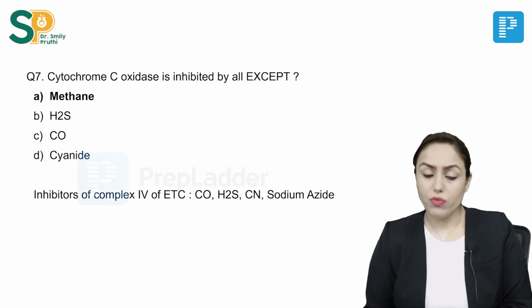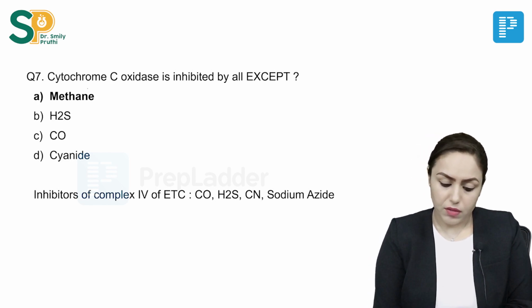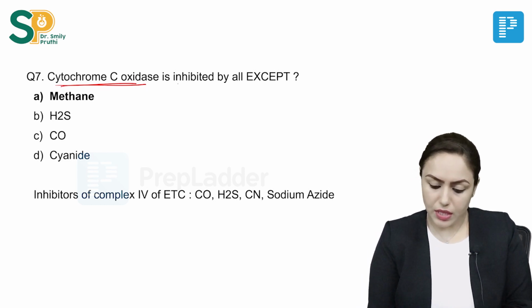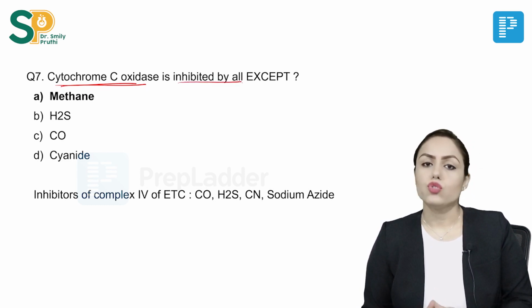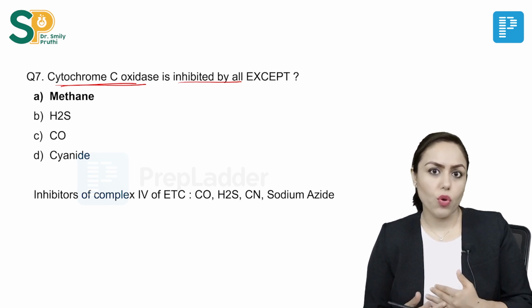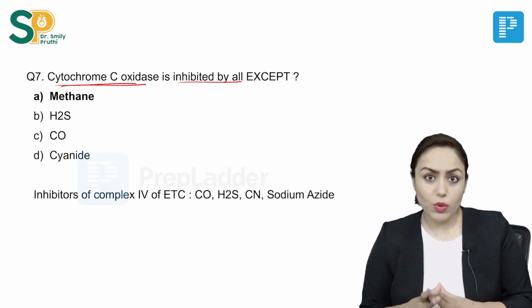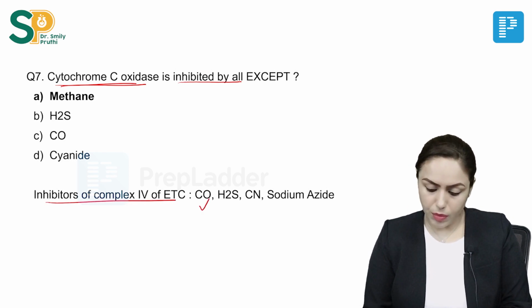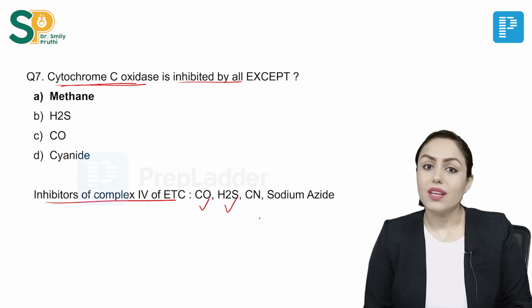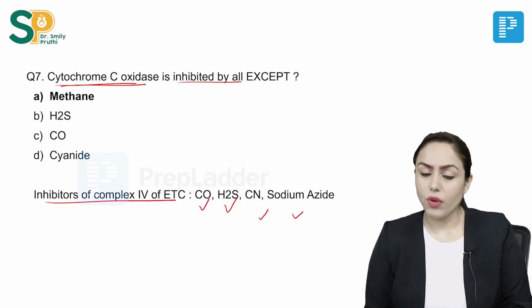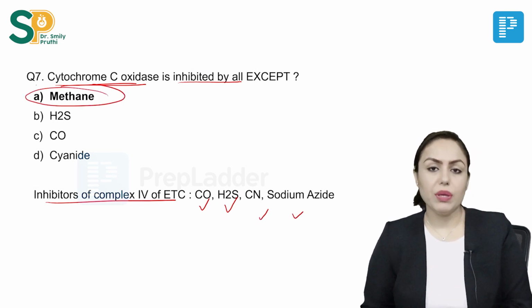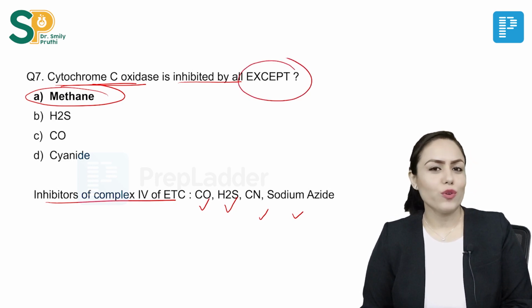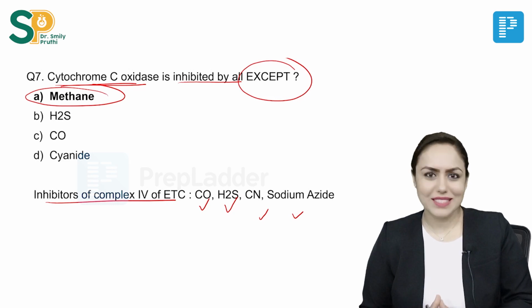Then question number 7, very easy and very common. The cytochrome C oxidase, that is complex 4 of ETC, is inhibited by all except. So, you learn these inhibitors of ETC. It is very easy to answer this question, because inhibitors of complex 4 of ETC are carbon monoxide, hydrogen sulfide, cyanide, sodium azide, right? So, here answer will be methane, because the question is asking except. So, congratulations to those whose answer is correct.